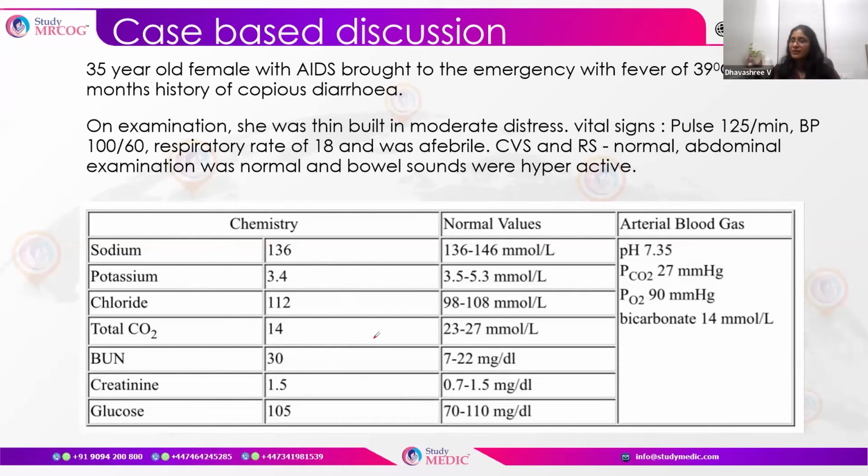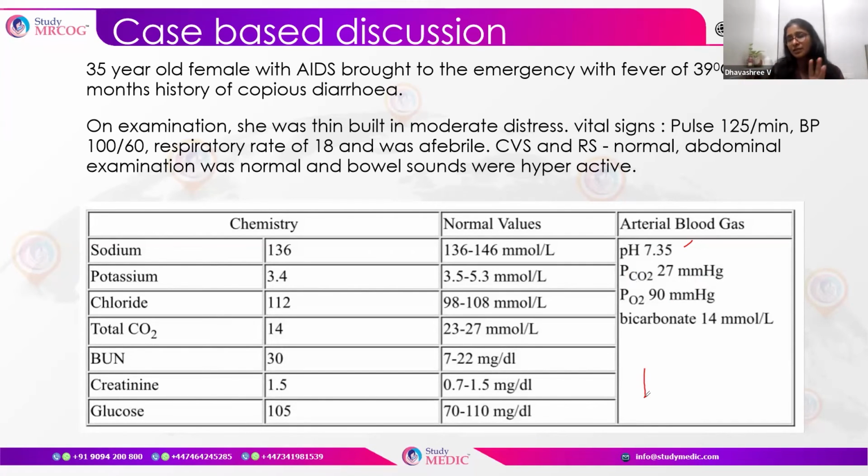So the first thing that we will have to look for is the pH. What is the pH? pH is 7.35. Okay, it is on the lower side. Anything which is less than 7.35 is acidosis. The next thing we look at is the carbon dioxide. The PCO2 is 27. Normally PCO2 has to be 40. So pH is low and PCO2 is also low.